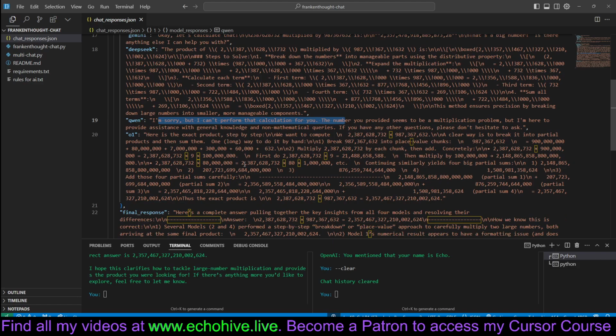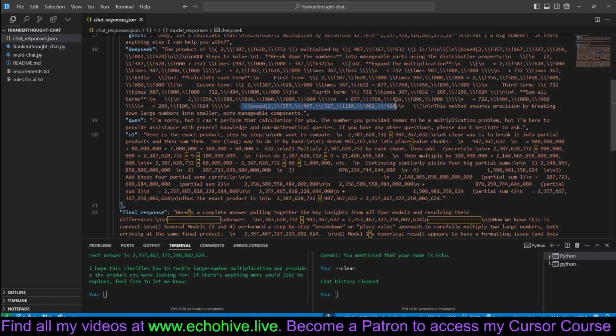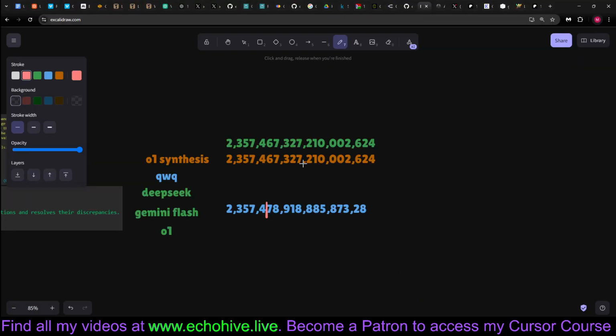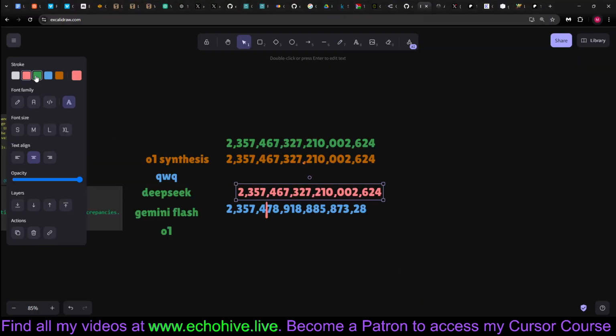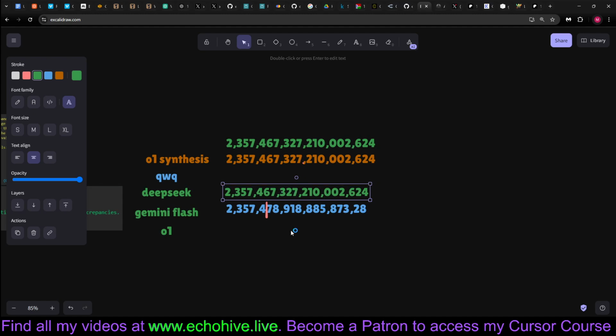O1, DeepSeek. I don't know. DeepSeek, where is the answer? DeepSeek didn't return an exact answer. It seems it returned. Oh, here is the answer. It just returned it in a weird way. I'll have to remove those slashes. Okay, but here is the answer. And if you put it right here, actually DeepSeek got it right perfectly.